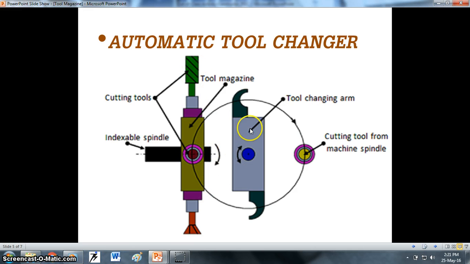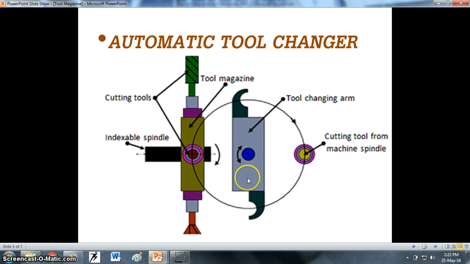Here this is the tool changing arm where two or more types of tools can be placed. Here there is a cutting tool which will be placed on the machine spindle. Suppose for the next operation you want to replace the tool from the tool magazine into the machine spindle, so with the help of the tool changing arm you can take the tool from the machine spindle and place it inside the tool magazine, and you can take the new tool from the tool magazine and replace it in the machine spindle for the next operation.